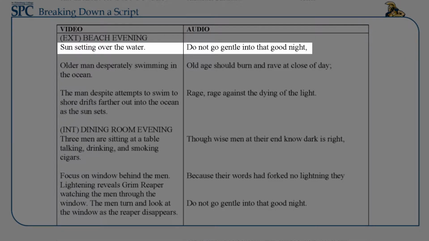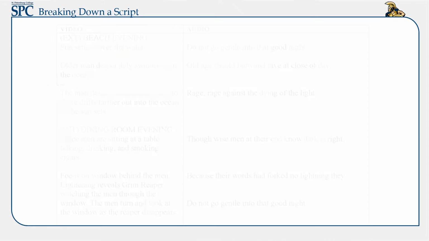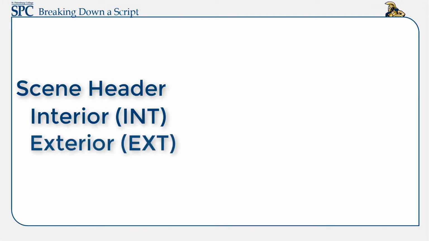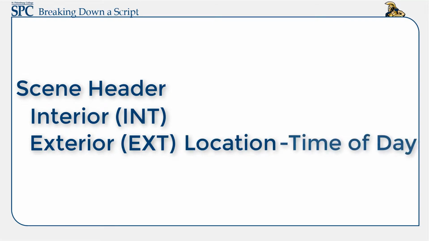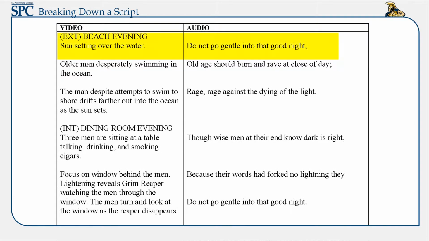For instance, the setting sun is a metaphor for the end of life, and since this poem is about death, it's a perfect visual. In the video column, I'll start with the scene header. The scene header always starts with interior, or INT in parentheses, or exterior, EXT in parentheses, a location, and the time of day. For our first scene, I labeled the header Exterior, Beach, Evening. Notice how I aligned the visual with the first line of the poem.